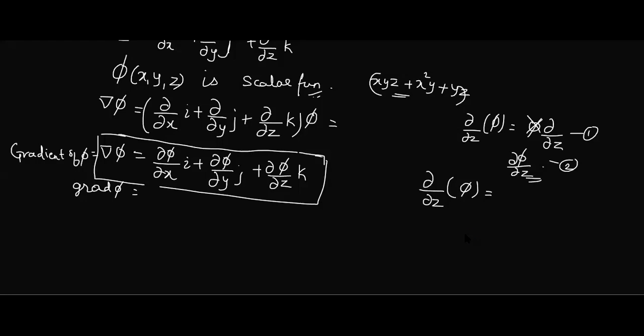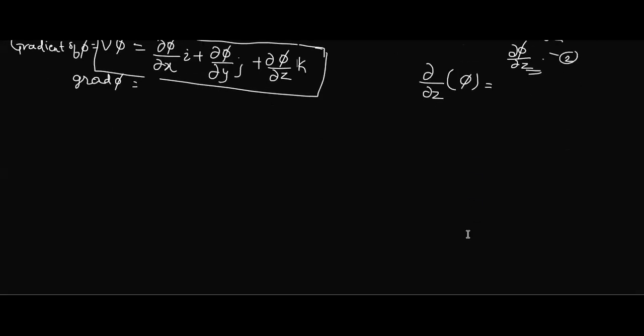Okay. We'll take one vector quantity. Suppose we have a vector quantity as A. So it's a vector, so I'll just denote it as A bar. I'll take it in a simple format like A1i plus A2j plus A3k. Now I'll take del, and then I'll take the dot product of this del with A.